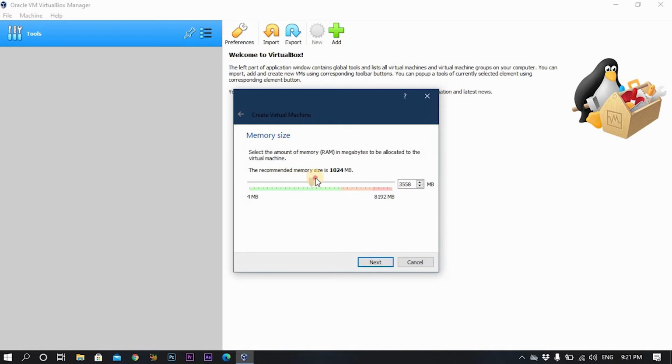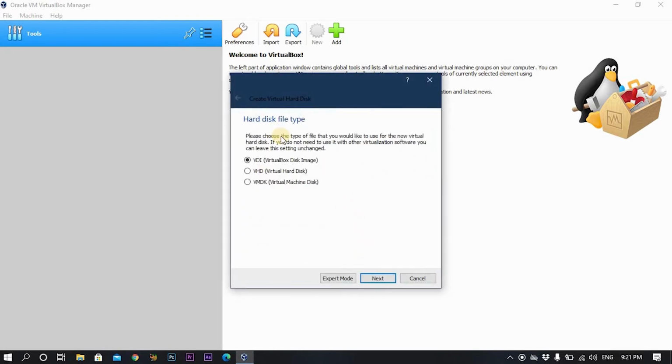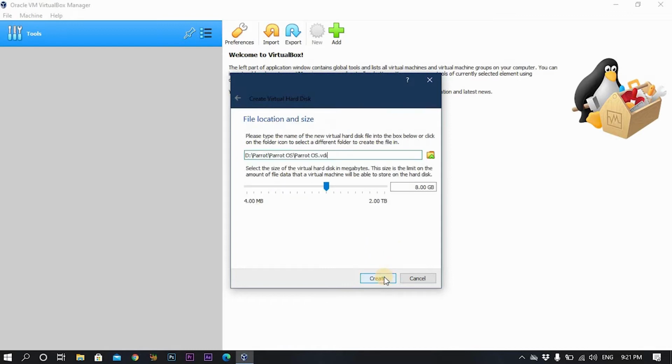I will increase the RAM until I reach this point between green and red, so I can know everything is working fine for me. Then I click on next. You need to choose this option, create a virtual hard disk now. Then you click on create. Then you click next again. You choose dynamically allocated, then you click on next. I recommend using around 25 gigabytes for this one. Then click create.